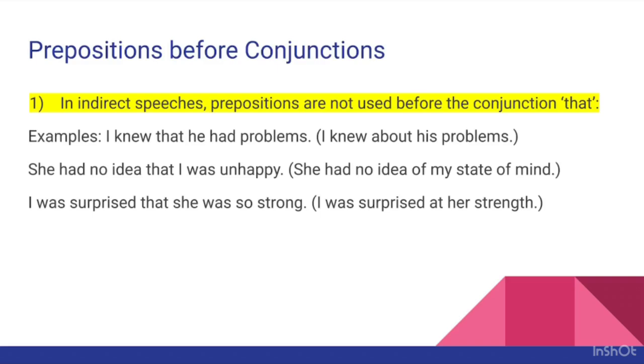So, if I say I knew about that he had problems, then the sentence would be marked as incorrect. So either I should say I knew that he had problems, or if I want to use a preposition, then I have to remove that. I knew about his problems. Okay, both the forms are correct.